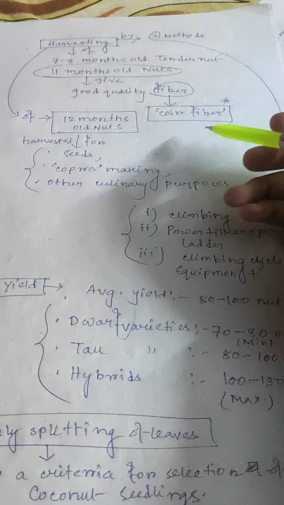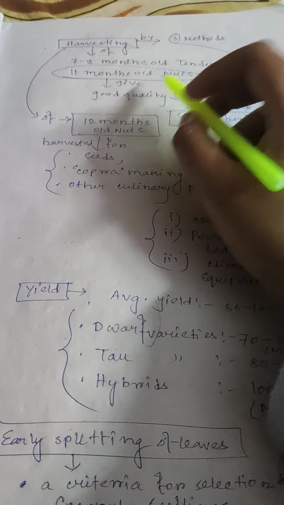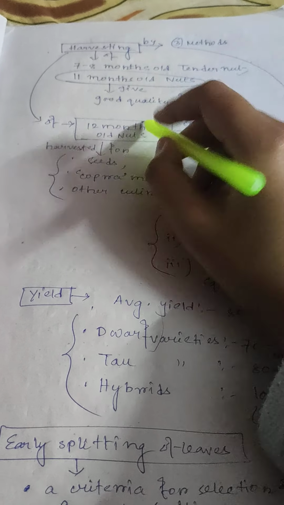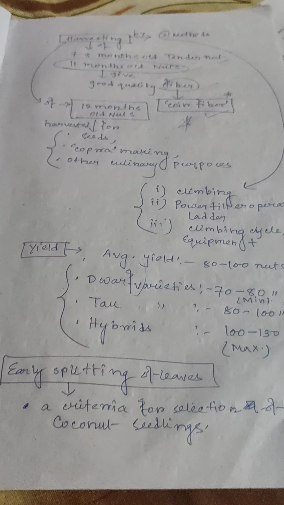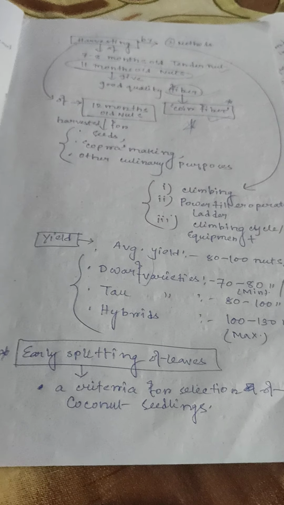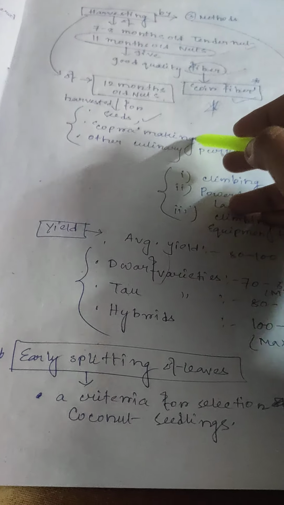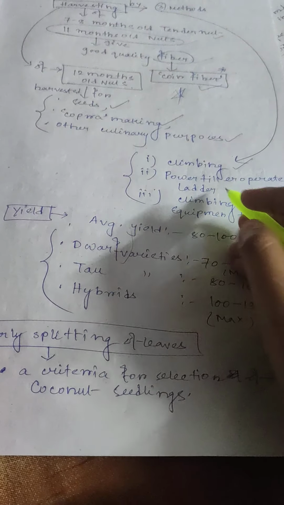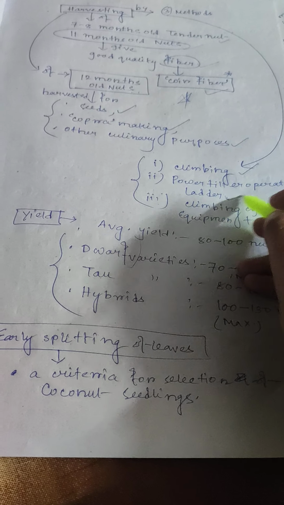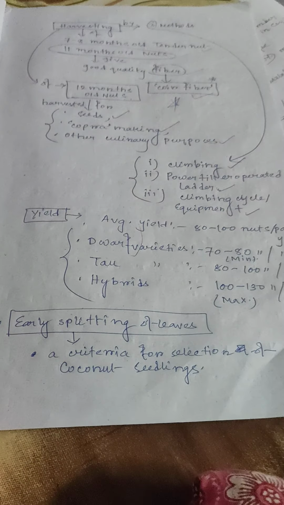Harvesting by 3 methods. Harvesting of 7 to 8 months old tender nut. 11 month old nuts give good quality fiber, which is the type of fiber in case of coconut. Harvesting of 12 month old nuts for seeds, copra making and other culinary purposes. Harvesting by 3 methods: climbing, power tiller operated ladder, and climbing cycle or equipments.